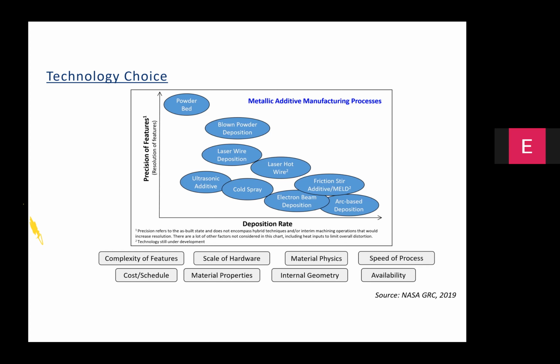And in the case of arc based deposition techniques, the deposition rates are much higher, but the feature definition is far inferior. So that's why you see many technologies getting developed along with relevant materials.